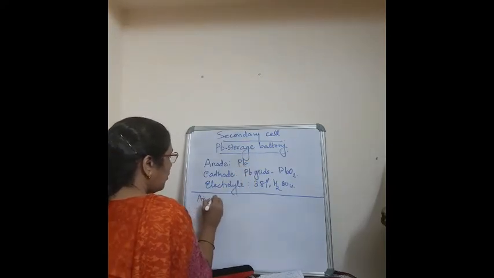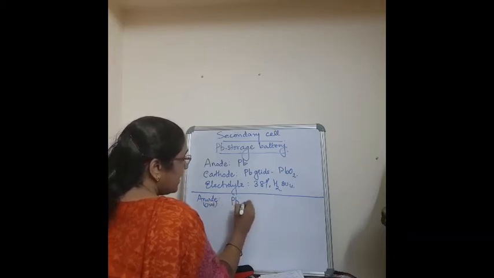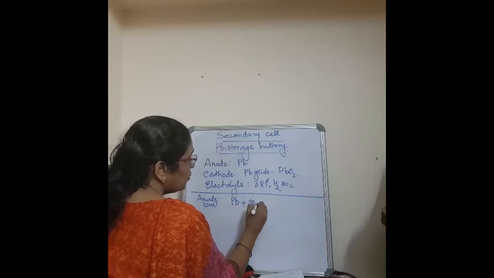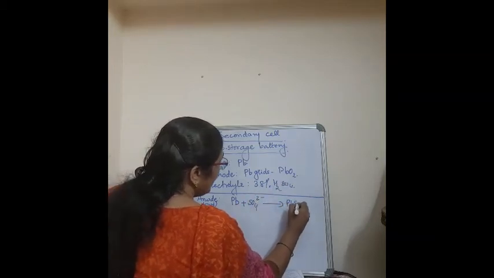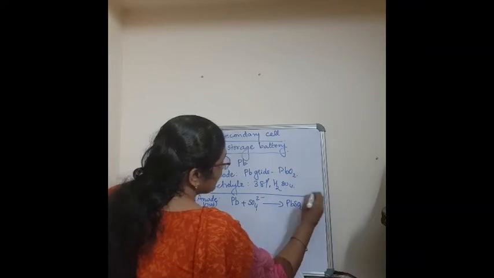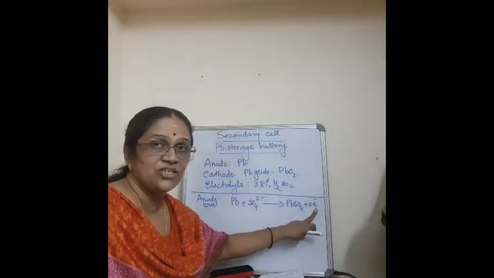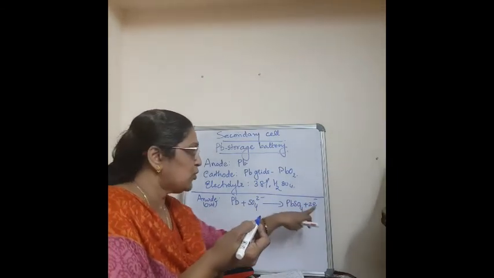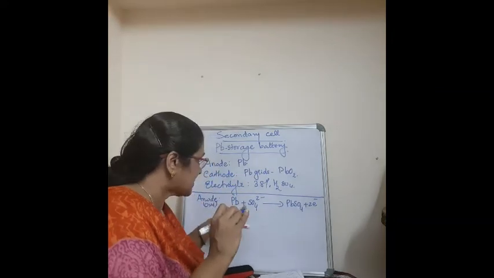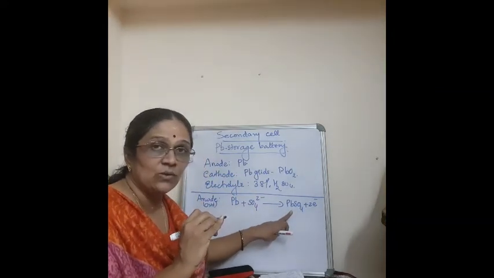Now the anodic reaction is what? Oxidation, correct? Now what happens? Pb plus SO4 2 minus, that is from the electrolyte, will give PbSO4 plus 2 electrons. This is oxidation, that is, giving out of electrons. Pb forms Pb2 plus, giving out 2 electrons, and the Pb2 plus combines with the SO4 2 minus to give PbSO4. So that is the anode, correct?